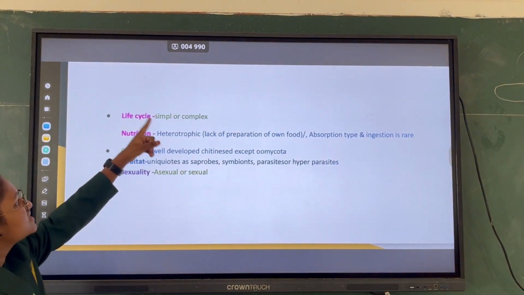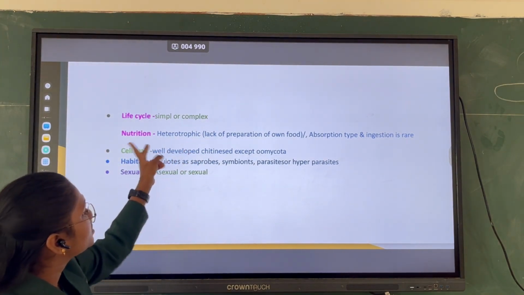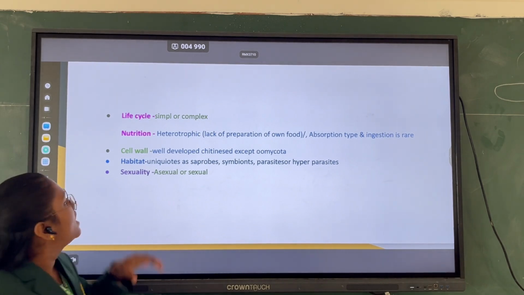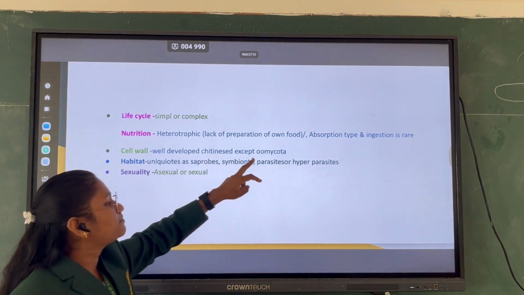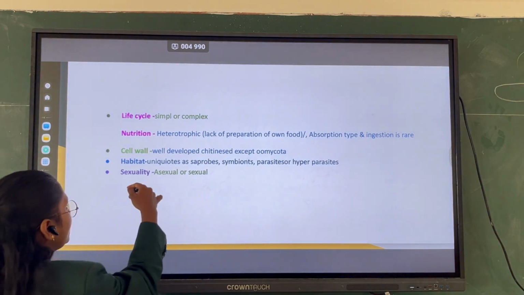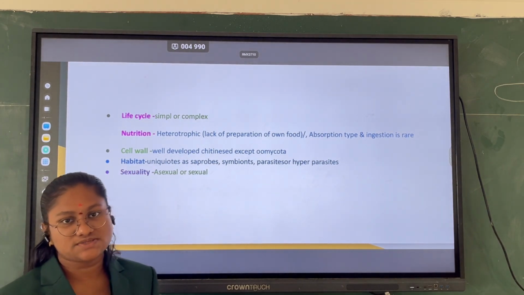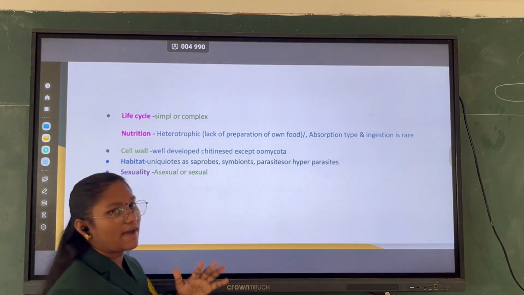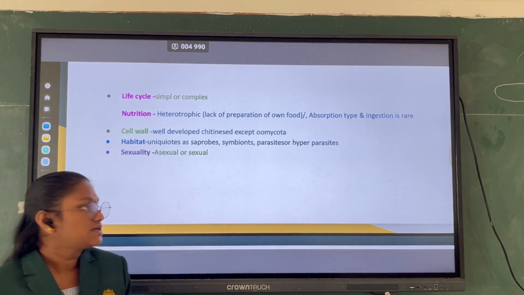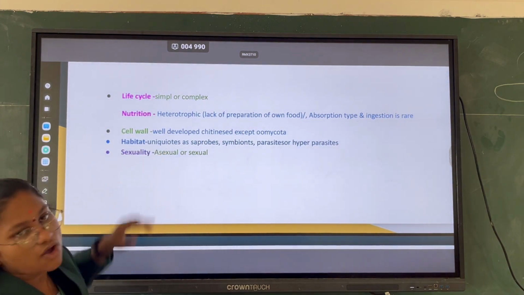The life cycle of fungi is simple or complex, and fungal nutrition is heterotrophic. Absorption type of nutrition is seen, and ingestion is in rare cases. The cell wall is well chitinized except in the group Oomycota, where the cell wall is composed of cellulose. The habitat of fungi is varied: saprophytes, which depend on other organisms for food and shelter, or parasites, or hyperparasites. Hyperparasitism means a parasite depending on another parasite. And in sexuality, they reproduce either asexually or sexually.